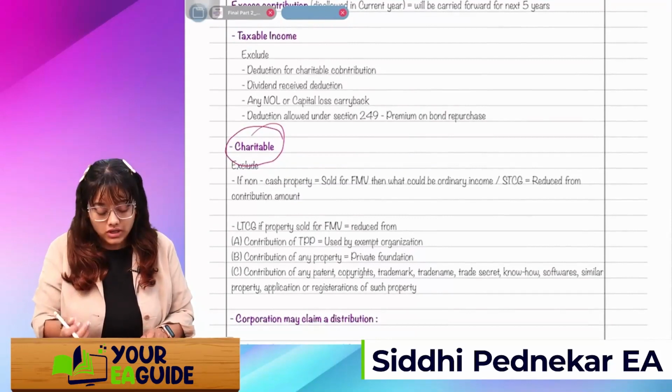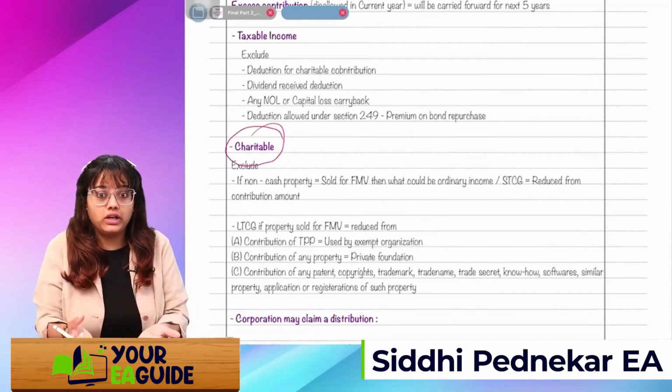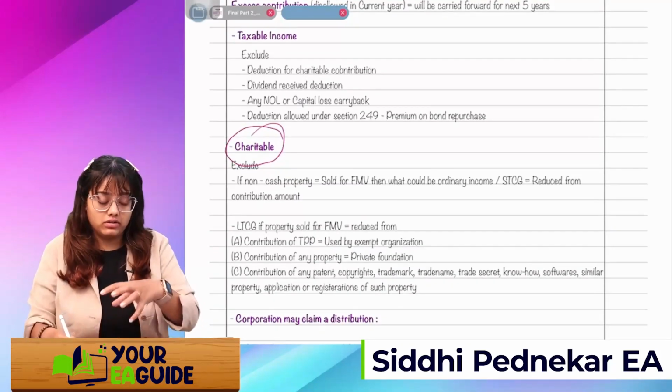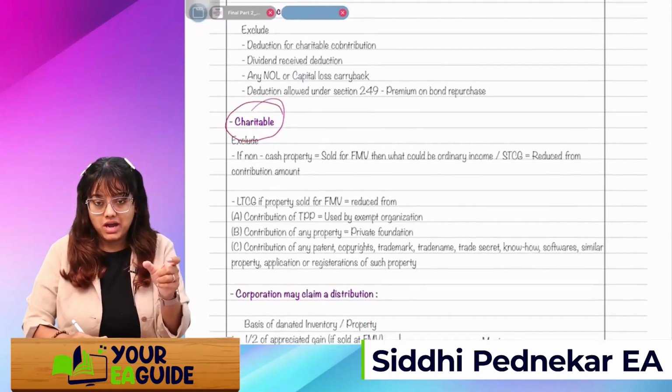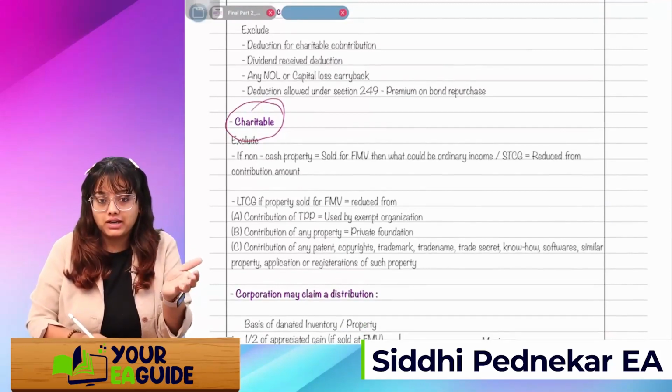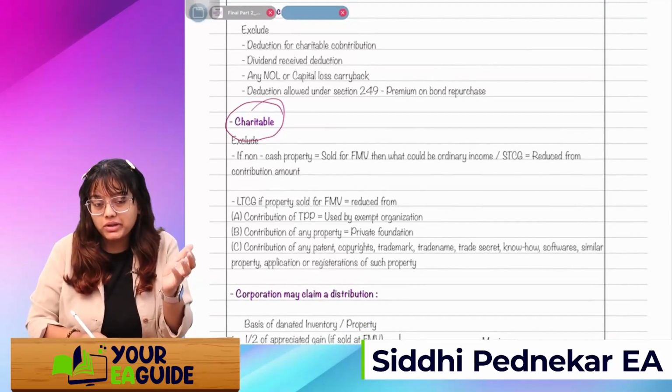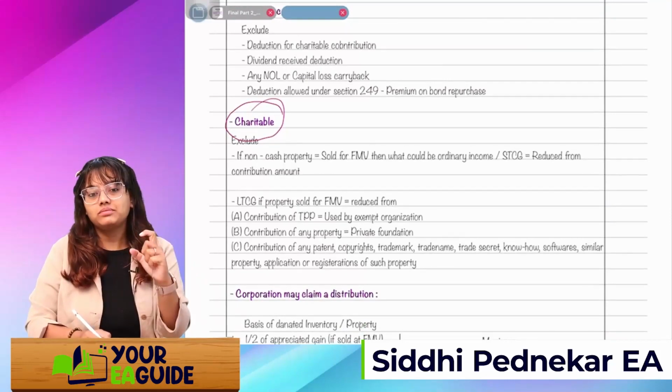We just have to see that if instead of donating it, we sold it in the market, then what will be the income, like the STCG or maybe ordinary income? Whatever amount we would incur if we sold it in the market, that amount will be reduced from the charitable contribution amount.